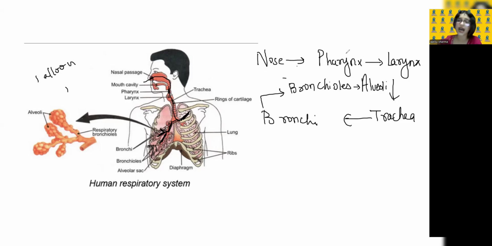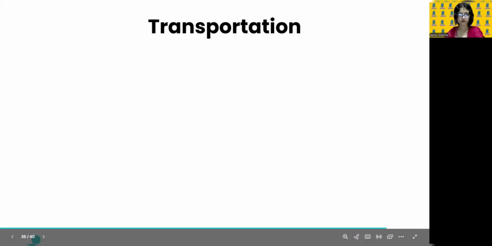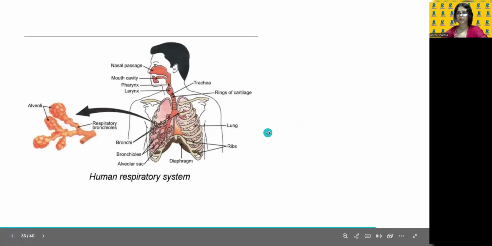And all the carbon dioxide from our body will be brought to this alveoli, and from here only it will be removed from our body. That's how respiration takes place.